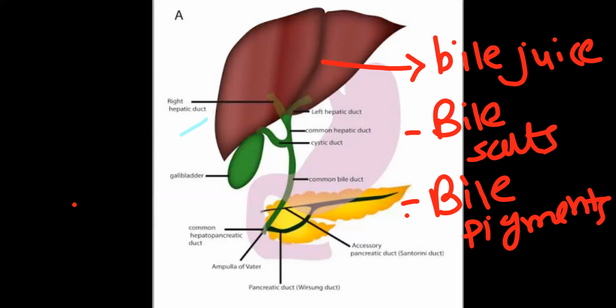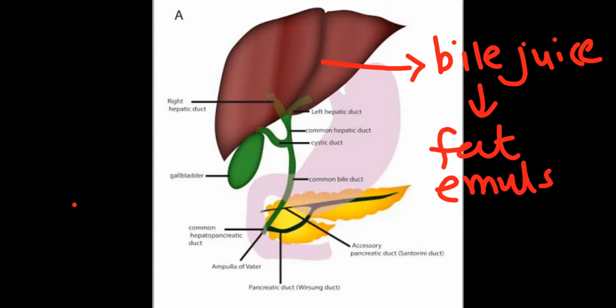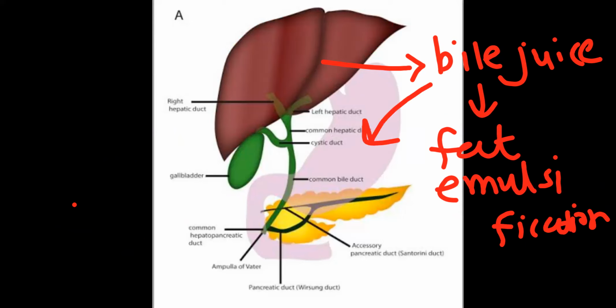Next. So this bile juice, first function, it helps in lipid digestion. So fat emulsification. It helps in fat emulsification. And one more point, it provides alkalinity. It provides alkalinity. Right? Remember this too. In this bile juice, the bile helps in fat emulsification, and the second point is that it provides alkalinity.